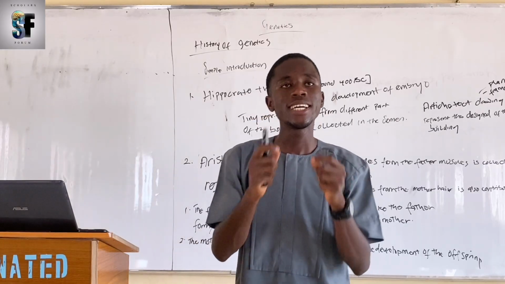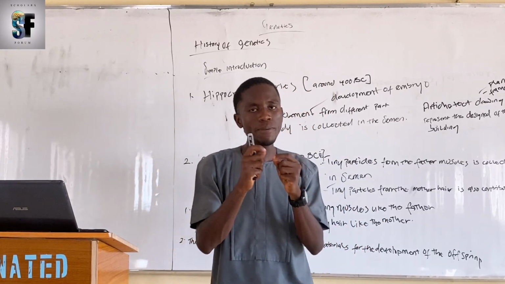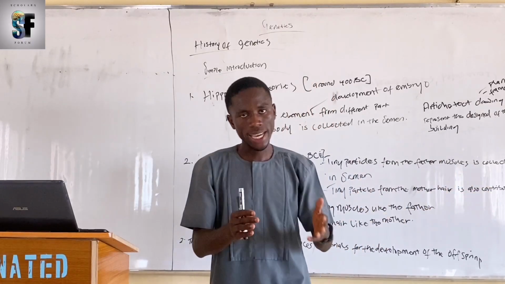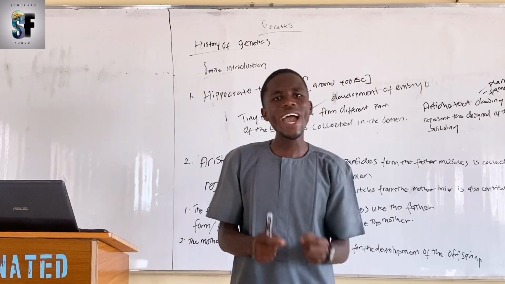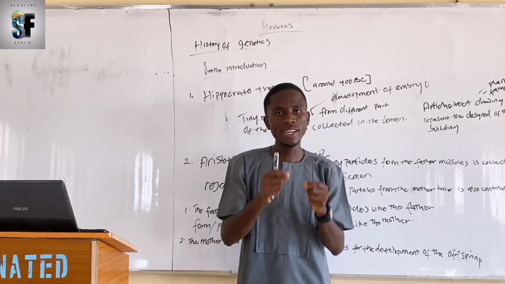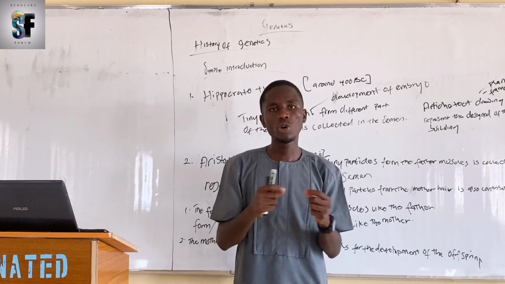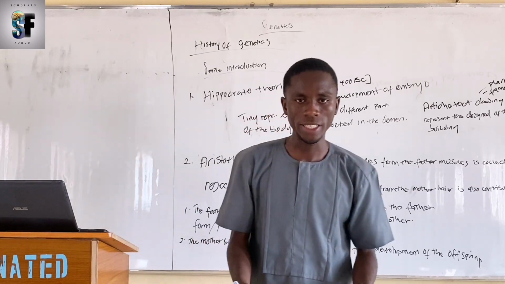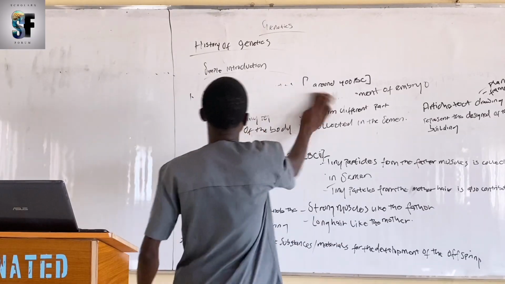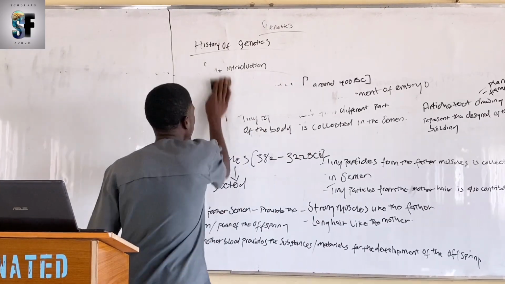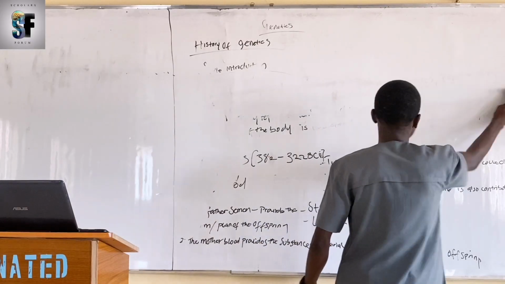So, in essence, Hippocrates believed that every part of the body deposits tiny particles which form the offspring. While Aristotle believed that the father provided the plan, while the mother provided the material for development. Are we together to this point? All right. There is something also we call the aura seminalis.